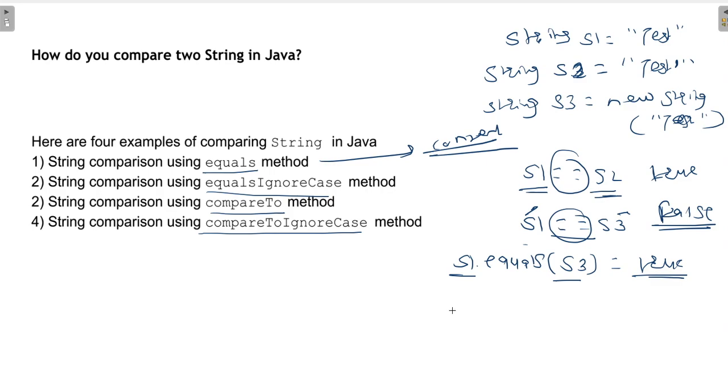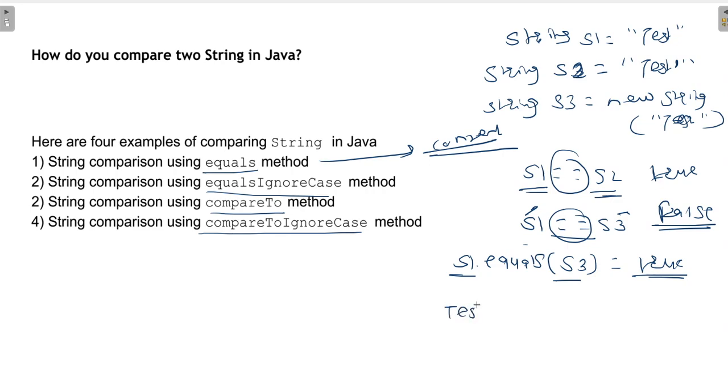Third is equalsIgnoreCase. Ignore case means you check for the same characters irrespective of the case, whether it is uppercase or lowercase.